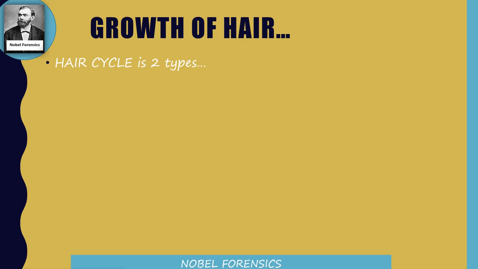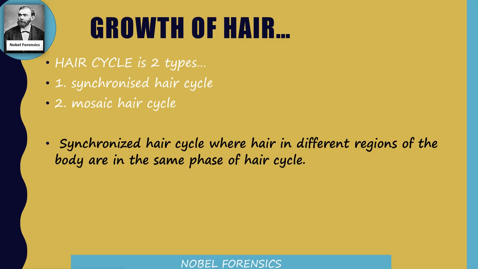There are two types of hair cycle: the first one is the synchronized hair cycle and the second one is the mosaic hair cycle. In the synchronized hair cycle, hair on the different parts of the body will grow in the same stage of the hair cycle, like scalp hair, pubic hair, axillary hair. That is the synchronized hair cycle. We observe it in most of the animals only.